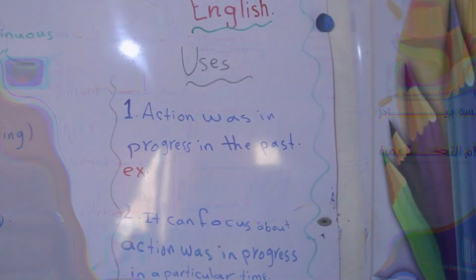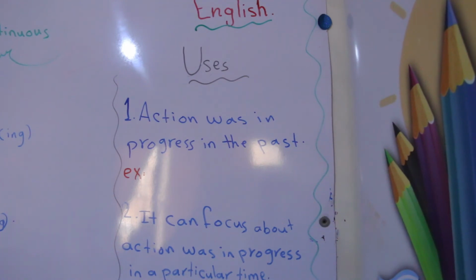Finally, we are going to talk about the uses of past continuous. Past continuous expresses an action that was in progress in the past. Not happening now. It happened in the past but was in progress. Like in this example, I was reading a story. So, an action was in progress in the past.